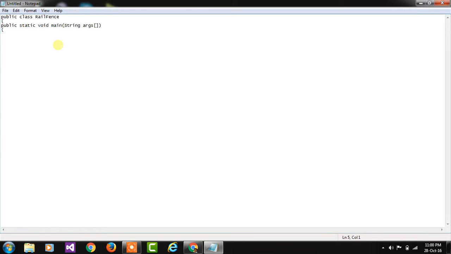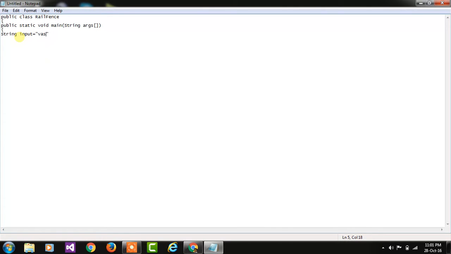In the string input I have to write the input line. You can choose any type of message. So first we write String input; String is also a class because S is capital. Then a space, input equal to, and you have to write any message.